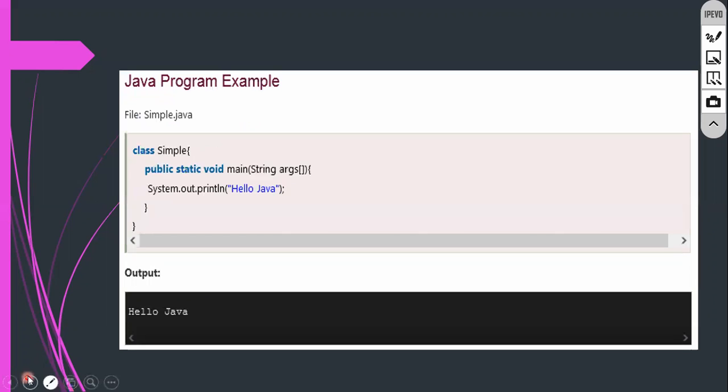Okay, so this is the Java one. You can see this one. Class Simple. So it is a class, yes or not? It is a class. Basically, when you go to C++, you will only find the method, but here you will find the class. That is the reason why I always say Java is a class programming language. Okay, clear? This is a simple program we have already written. Don't worry, I will write once again, you will understand.